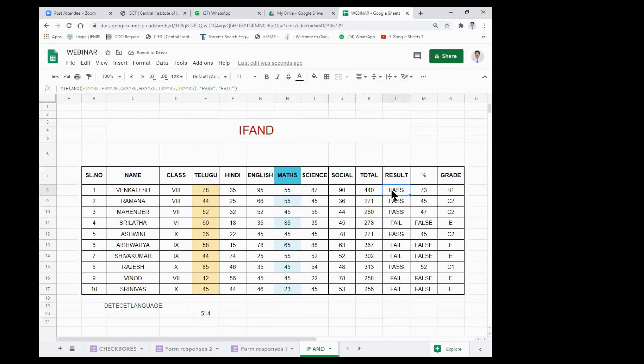That means within the bracket all the conditions are satisfied, that is greater than or equal to 35. That's why it is giving the result pass. That's it, so this is like this one.